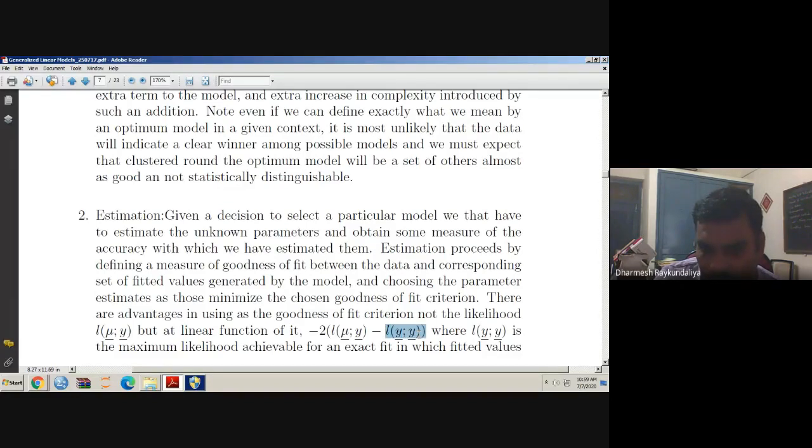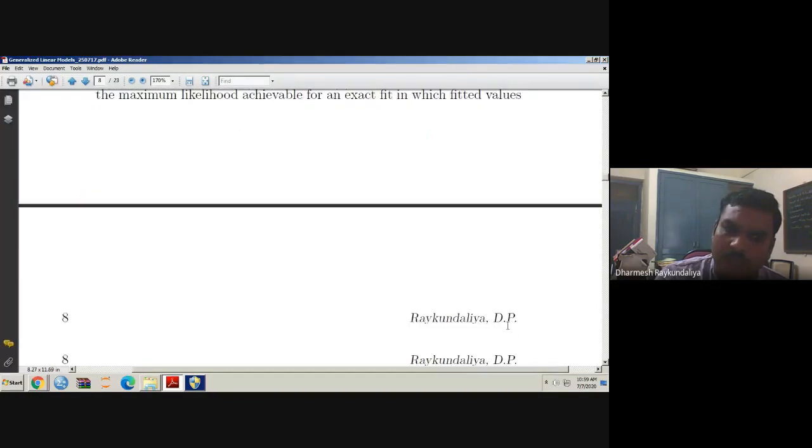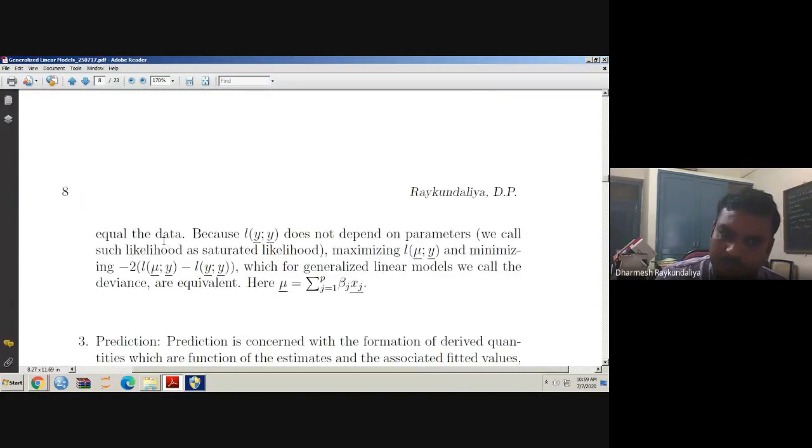That means when all the parameters are replaced by the data points, we call it the saturated log likelihood. So we wish to minimize this difference, twice of log likelihood of mu minus log likelihood of y, where L(y, y) is the maximum likelihood achievable for an exact fit in which fitted values are replaced by the data. Because L(y, y) does not depend on the parameters, we call it the saturated likelihood.